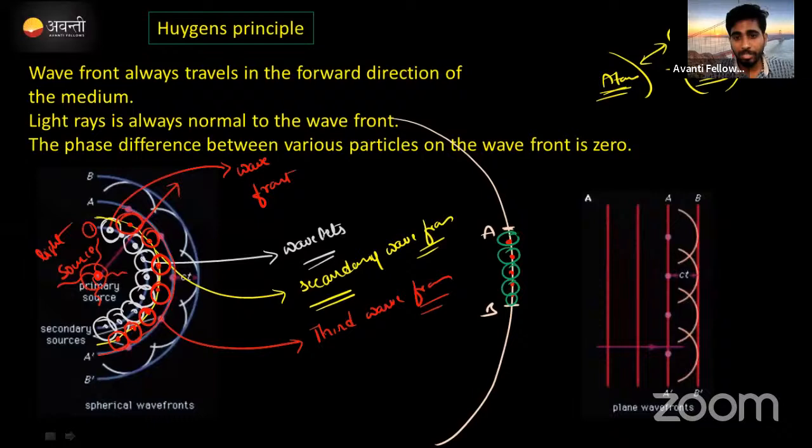Now, if you join the crest points or trough points of the waves in the front direction, again one more wavefront will come: A dash, B dash. Look at how it is looking: they look parallel to each other, which means these are plane wavefronts. In a plane wavefront also, the particles behave the same as in a spherical wavefront. Clear? Hope it is clear.